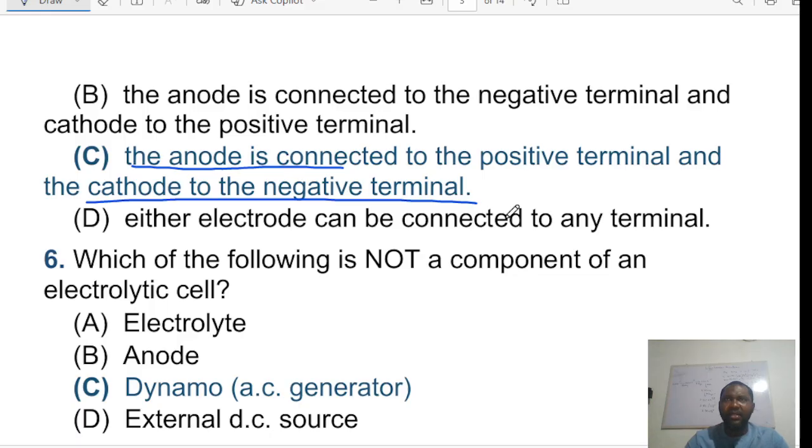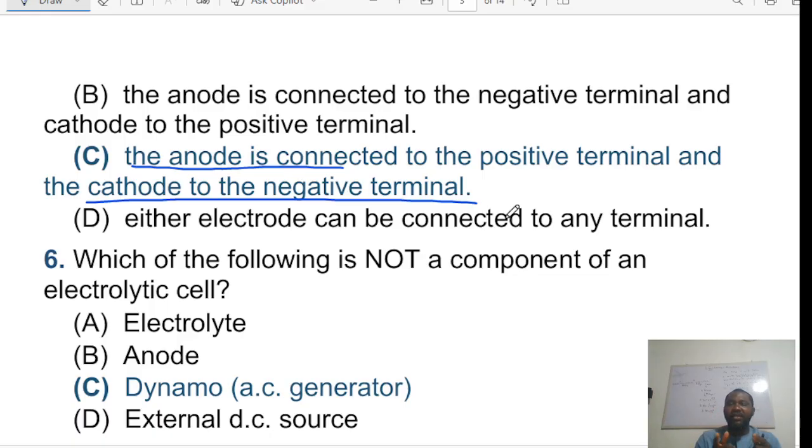I like to say this: in the electrolytic cell, an anode is that electrode through which electrons leave the electrolyte. Electrons leave the electrolyte through the anode, but current enters the electrolyte through the anode. So always note that current and electrons always move in opposite directions.